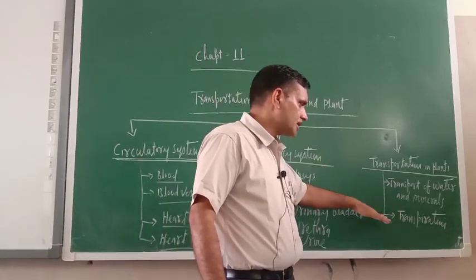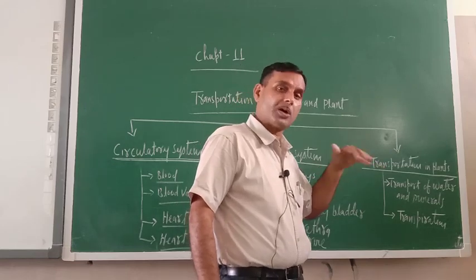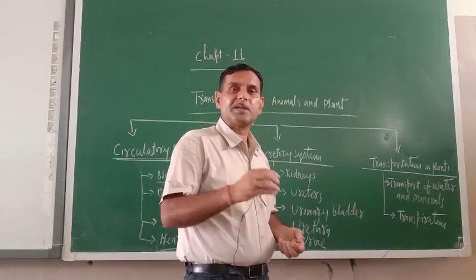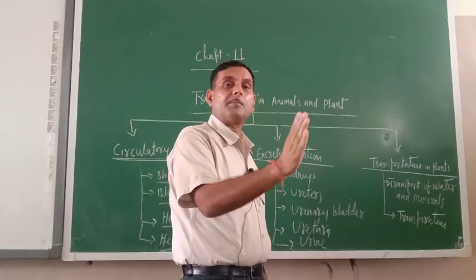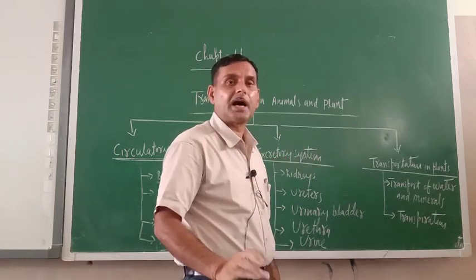In addition to this one, transpiration is also one of the important processes which happens in plants. In transpiration, what is there? Water is evaporated through stomata.